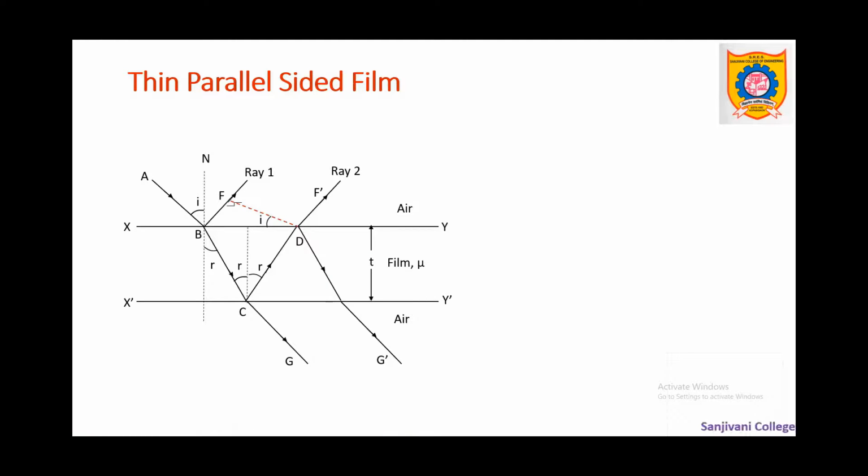But as it is passing through air, mu is 1, and hence its optical path is simply BF, and this way the path difference delta becomes mu times BC plus CD minus BF. Okay, and now from this diagram we can obtain the values of BC, CD as well as BF. So by simplifying using the geometry of the diagram, we get the path difference delta as 2 mu t cos r. Now how this comes, if you want to know that, you can refer to the notes.